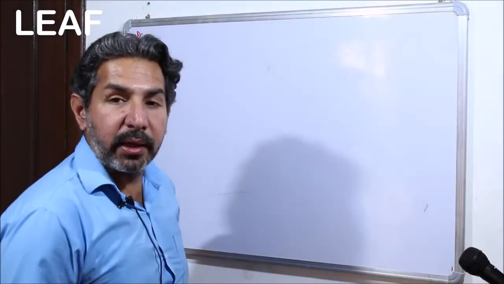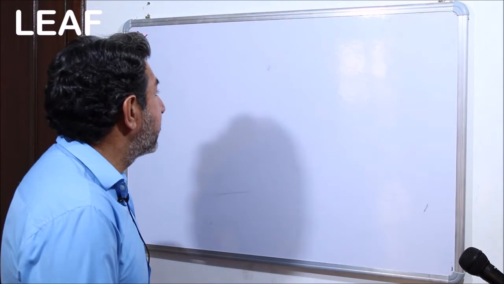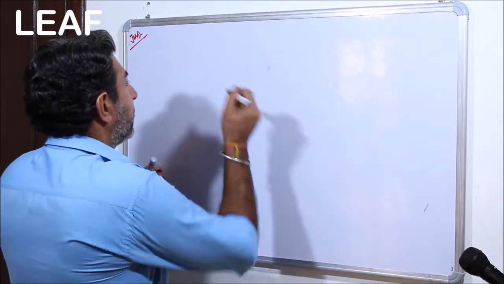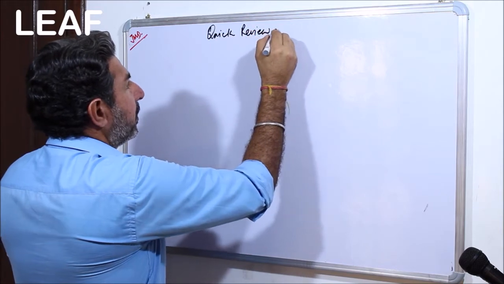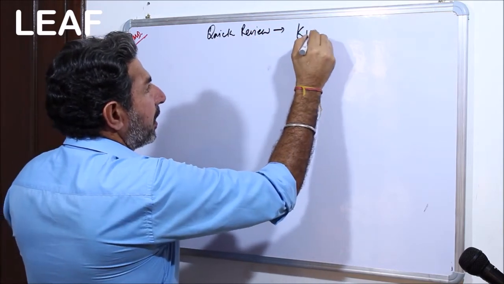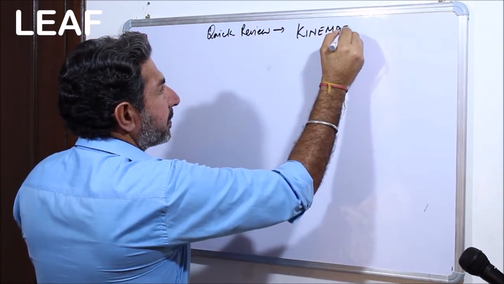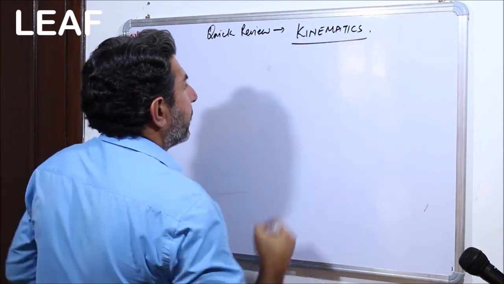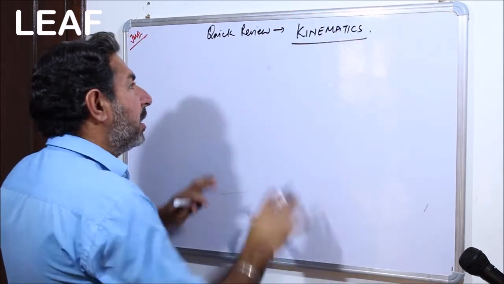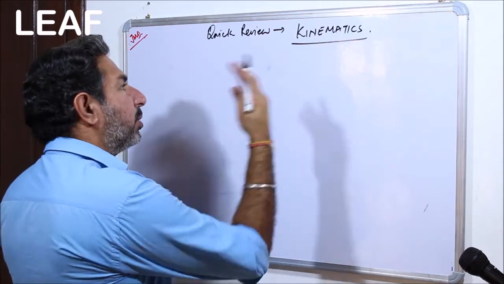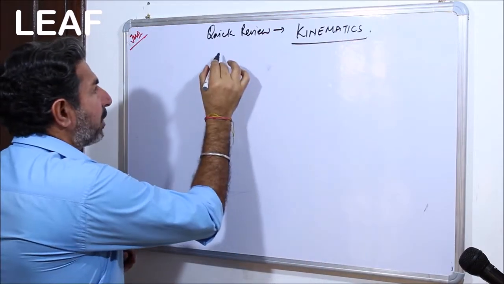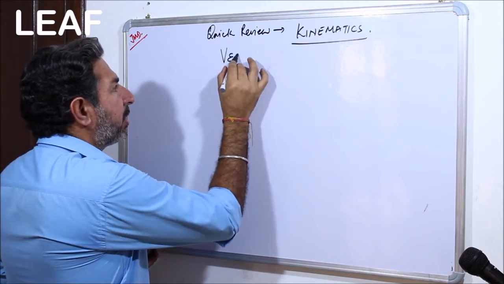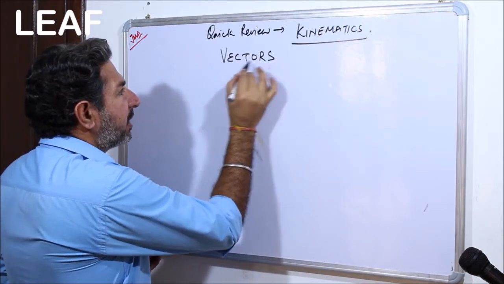Let's begin with a quick review of kinematics. Again, as is the nature of these videos, I am considering that you know the basic elements of kinematics, and in kinematics I am going to start with the very first and very important segment, that is vectors.